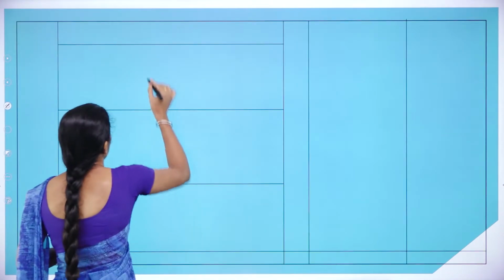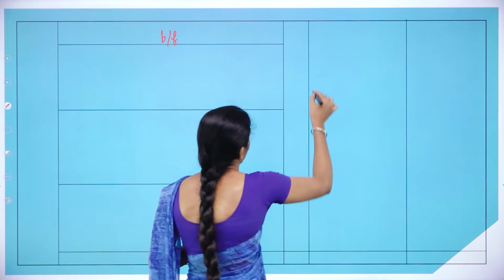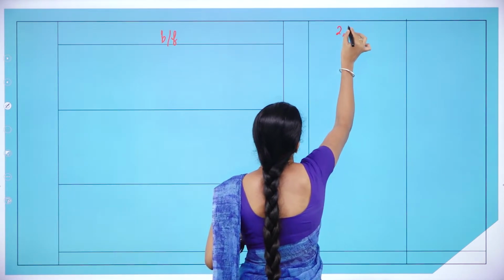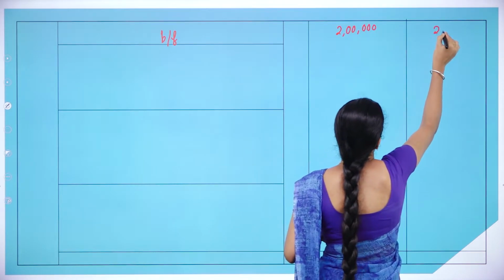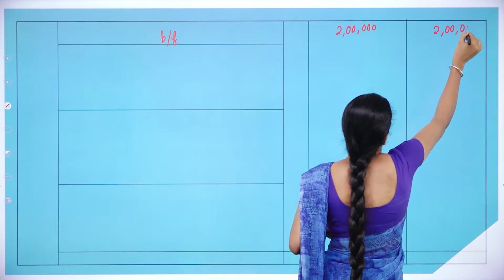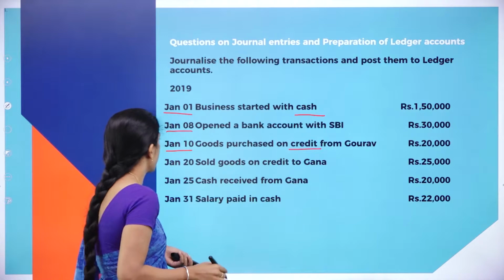So, we have to brought forward. So, B bar F. So, how much? What is the total of credit as well as debit side? It is 2 lakh on the debit side and 2 lakh in the credit side. Now go through the next transaction.